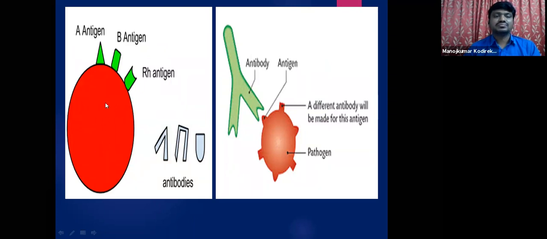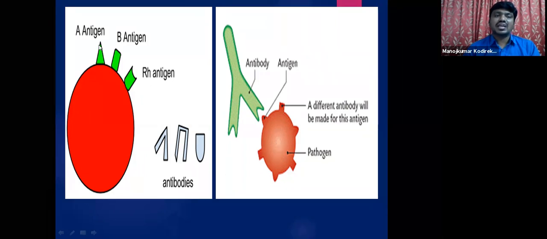So this is the antigen, especially if you see, this is the red blood cell in our body. As you have studied in your ninth class, blood grouping, we have different blood groups, isn't it? A blood group, B blood group, AB blood group, O blood group. That is based on this antigen, A antigen, B antigen. And the blood groups are also further distinguished into positive and negative, like A positive, A negative, B positive, B negative. That is due to the presence and absence of this antigen on the surface of the red blood cell or erythrocyte, the Rh antigen.